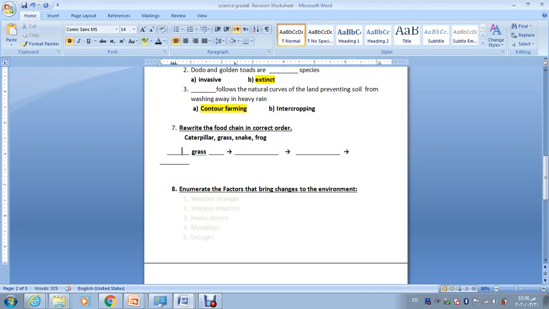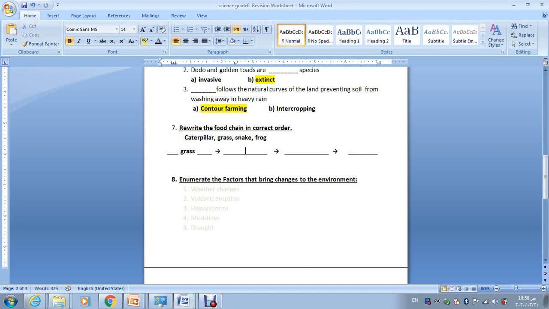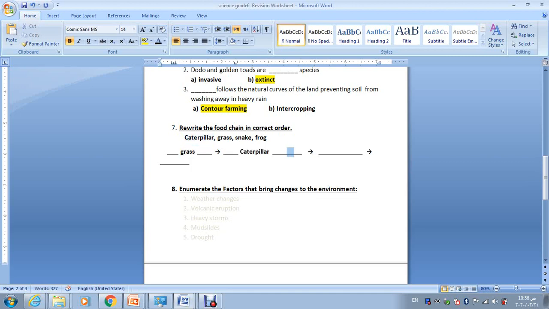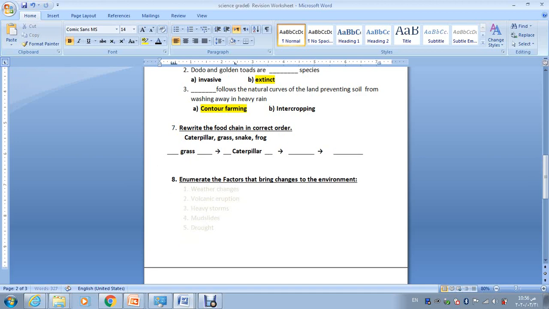Remember when I showed you the picture, what eats the plant, the leaf? The caterpillar. Of course, the caterpillar feeds on the leaves. And then what can feed on the caterpillar? Is it snake or frog? Of course it is frog. And then what eats the frog? The snake.